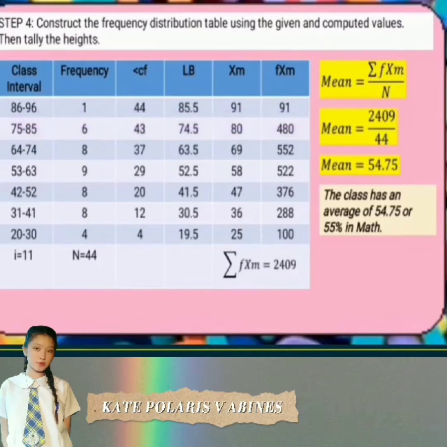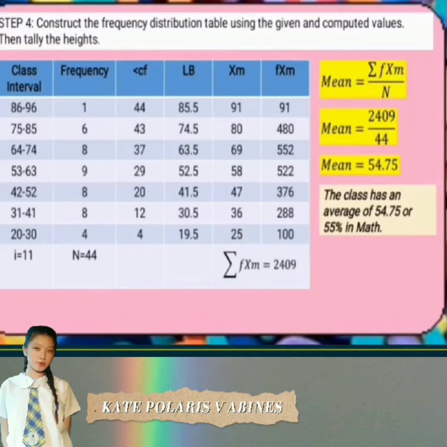Para makuha naman natin yung class mark or middle value, di ba yung gagawin natin, i-add natin yung lower limit tsaka yung upper limit, divided by 2 equals 91. Then, ganun din dito, 75 plus 85 divided by 2 equals 80. Hanggang dito sa baba, masyadong madami pag ililista nyo lahat. Kaya, ang gagawin nyo, i-add nyo lang tong lower limit at upper limit divided by 2.